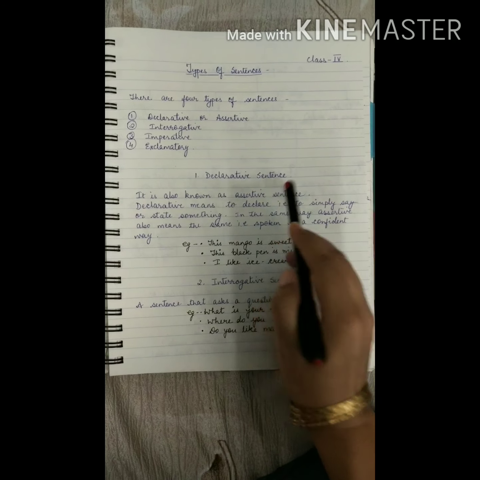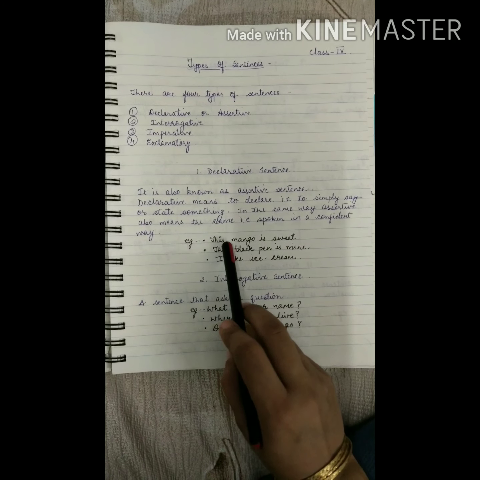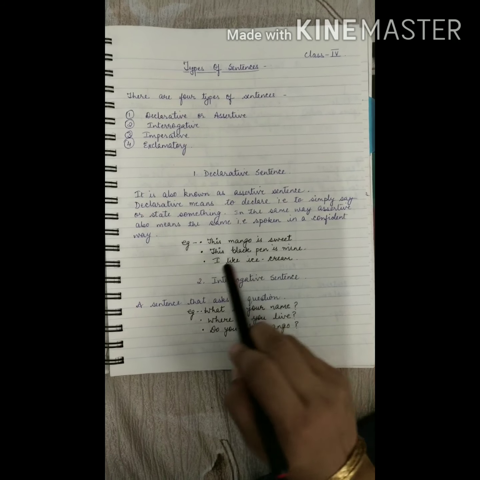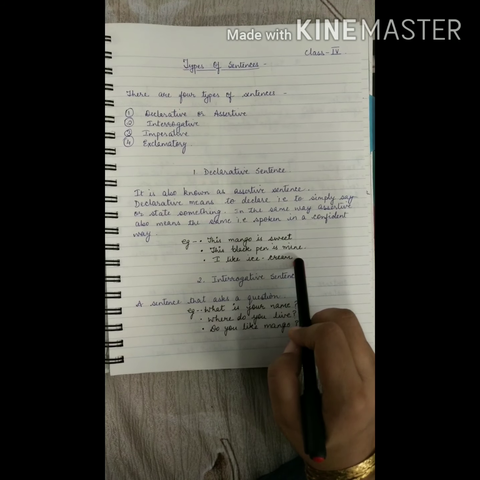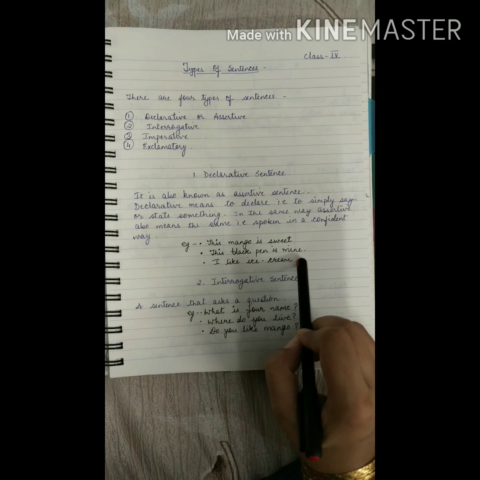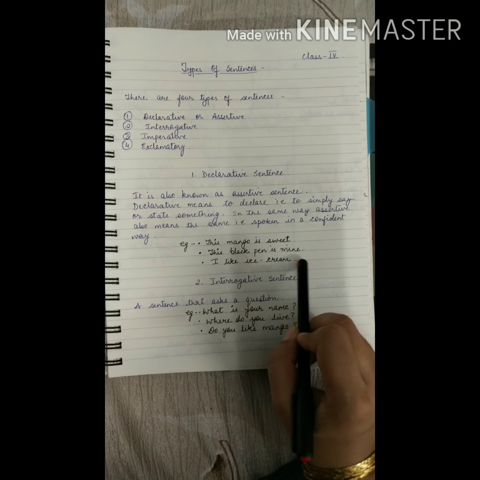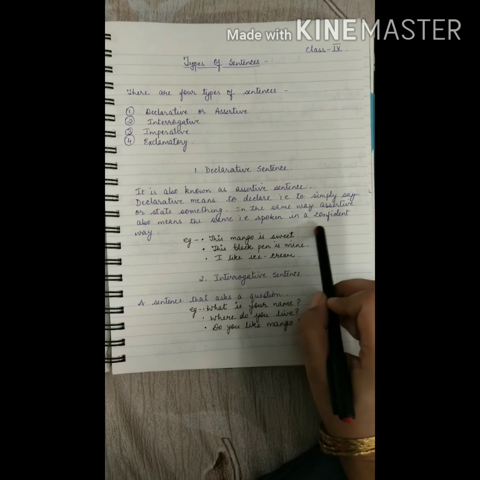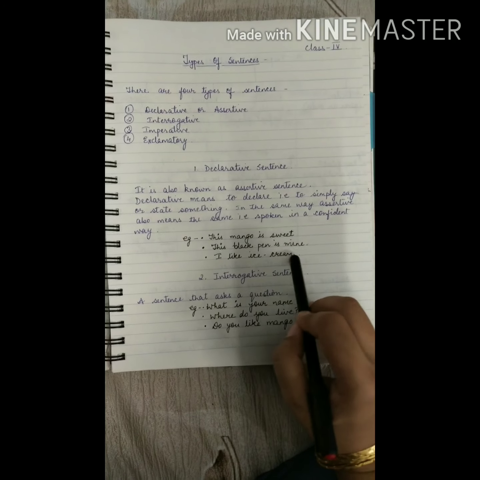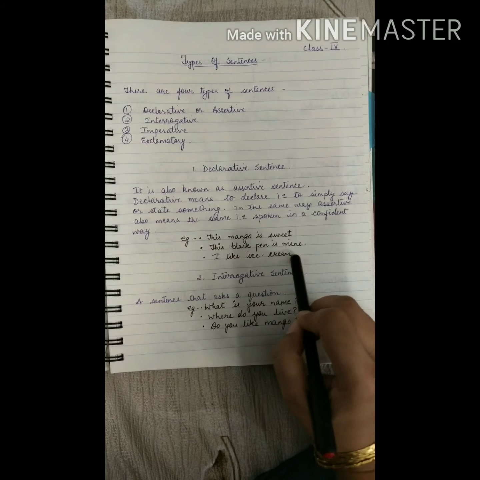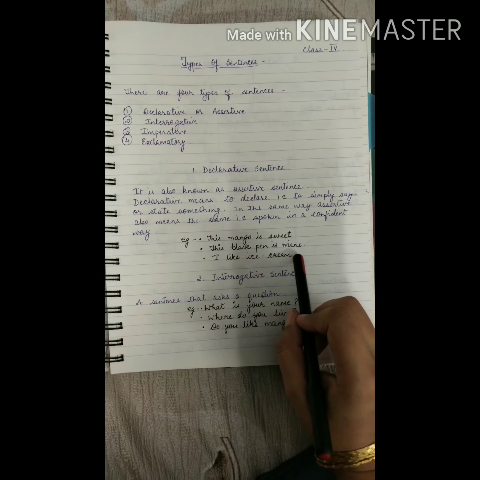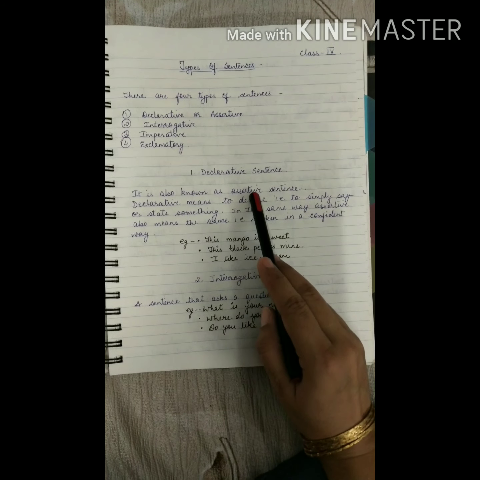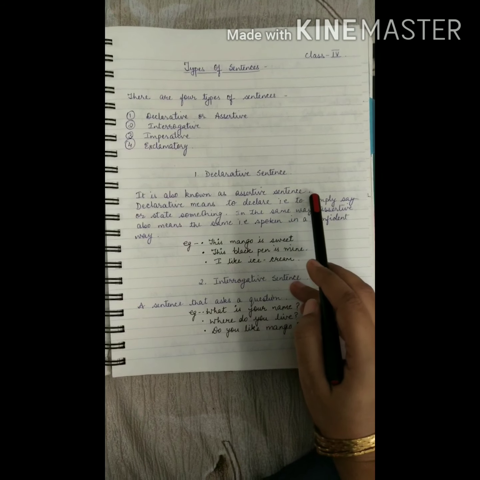Alright. Let's take some examples. This mango is sweet. This black pen is mine. I like ice cream. So in all these sentences, I am talking in a very confident way, or I am declaring something, that this mango is sweet, this black pen is mine, I like ice cream. I am declaring in these sentences. So it will be considered as a declarative sentence, or we can say assertive sentence. One and the same thing.